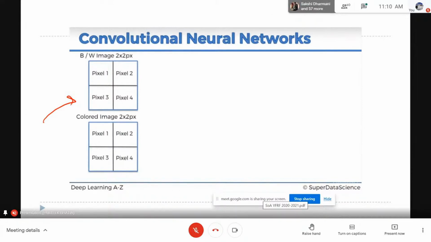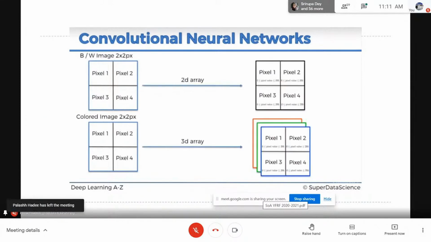We know that we can convert it into pixels. We just understood how 8 is converted into pixels. But how are we able to capture the information about the color? Can you tell me anything on that? How do we process color? Yeah, please. So we can calculate the values of RGB for a particular pixel. Yeah, good point. So here, instead of having a single array like this, we are having a 3D array.